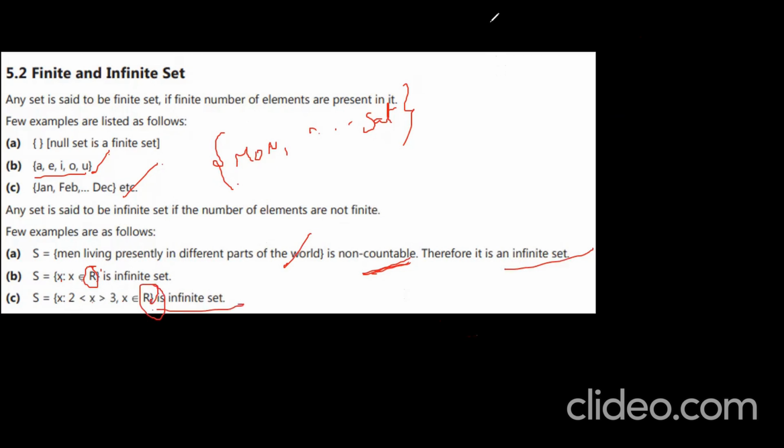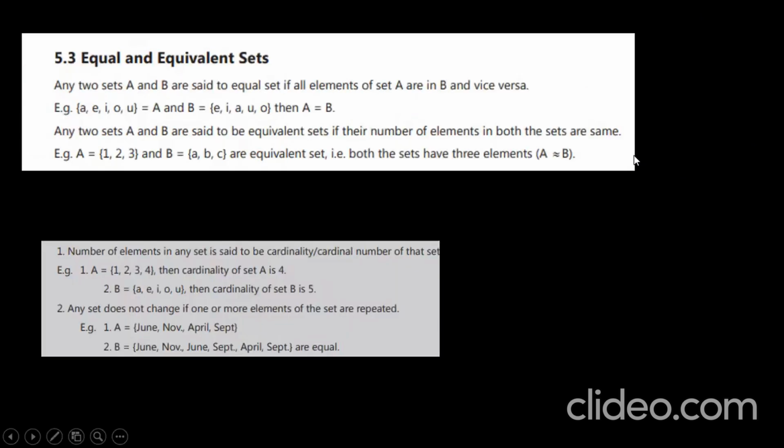Why infinite? Because X lies between 2 and 3, you can have any kind of rational numbers. Between two rational numbers, there exist infinitely many rational numbers. That's why it is an infinite set. You got it? This is going to be an infinite set.